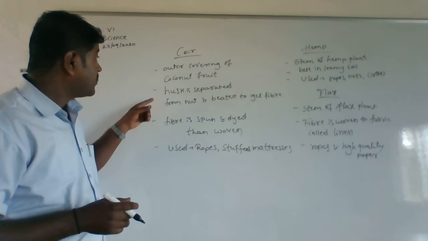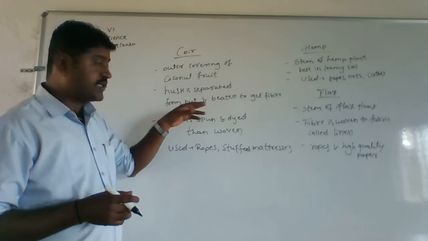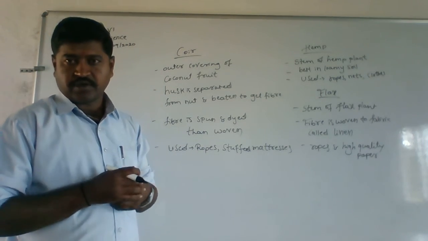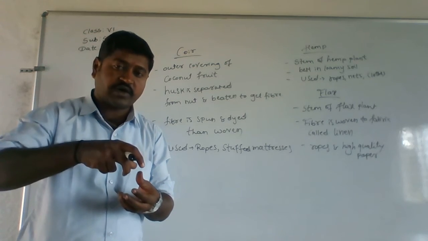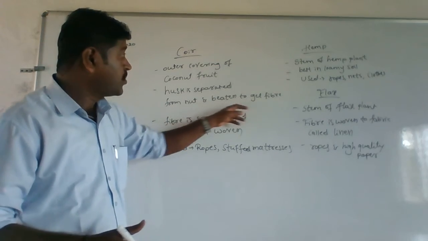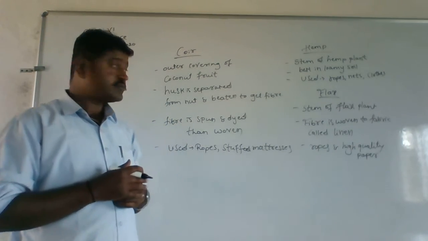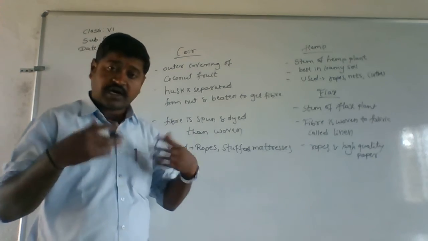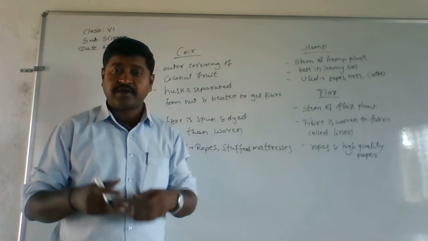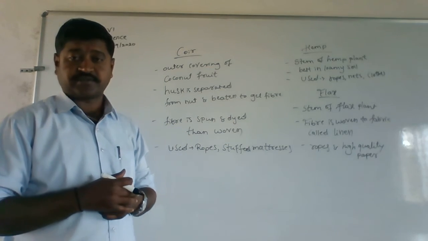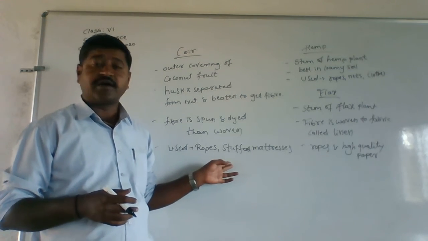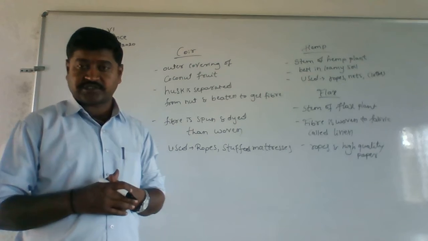Alright. Then whatever the husk is there, it is going to be separated from the nut and beaten to get fiber. So the husk on the coconut is separated and then beaten to get fiber. Then after that, whatever fiber is obtained is going to be spun and dyed, and then woven. Then it is used in making ropes and stuffed mattresses.